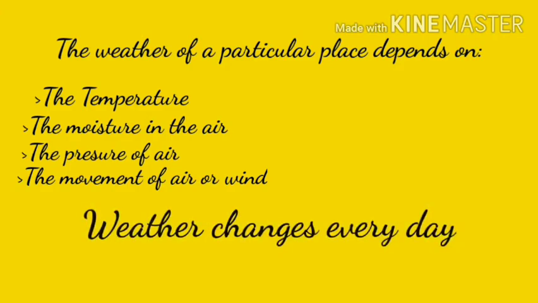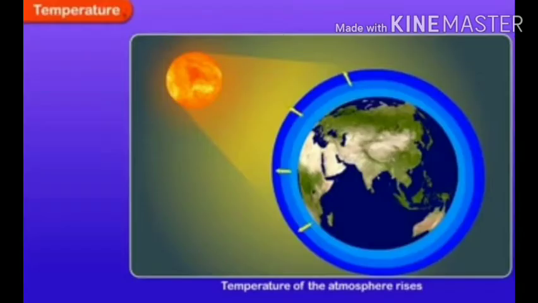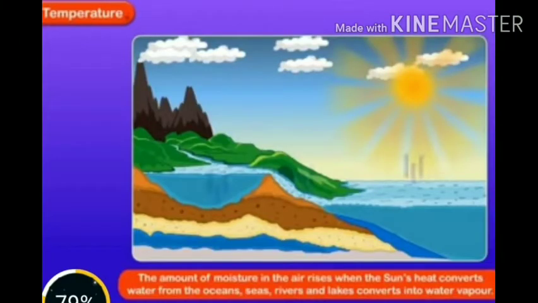Weather changes every day. Look at this picture. When the earth gets heated by the sun, the temperature of the atmosphere rises. Moisture or water vapor is always present in the air. The amount of moisture in the air rises when the sun's heat converts water from the oceans, seas, rivers and lakes into water vapor. This is the reason coastal areas get more rainfall than places away from the coast.